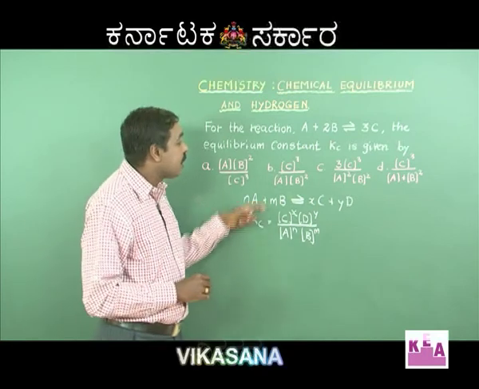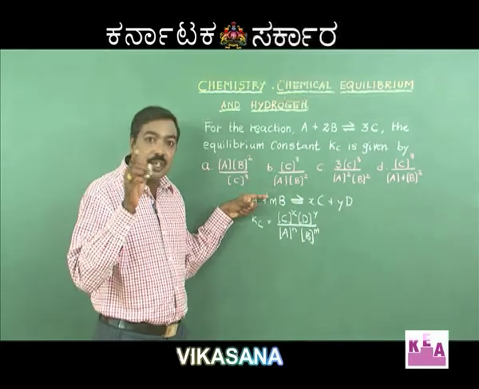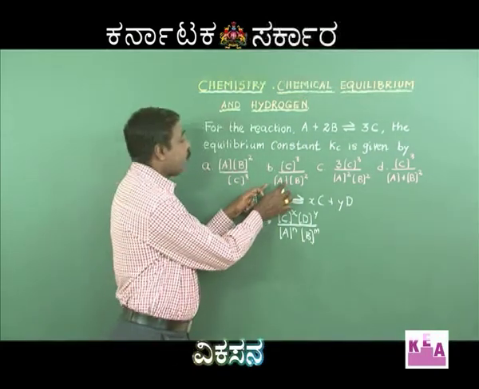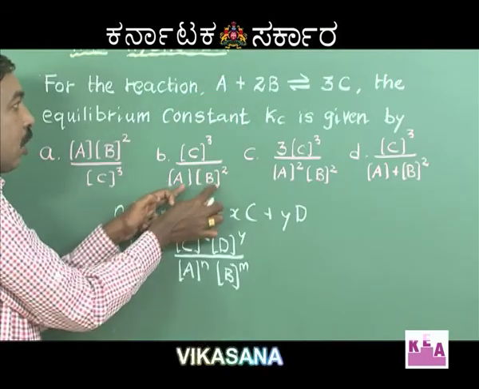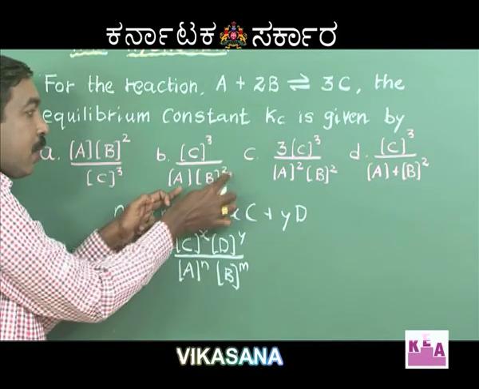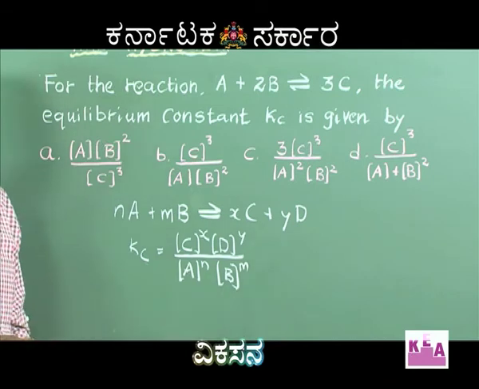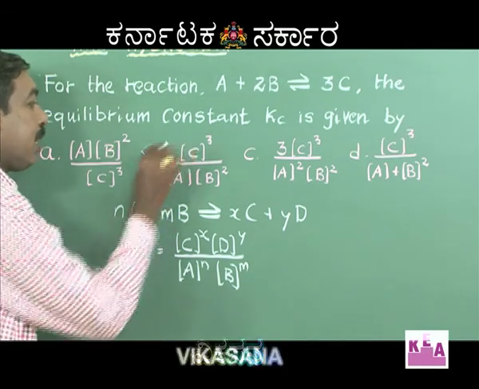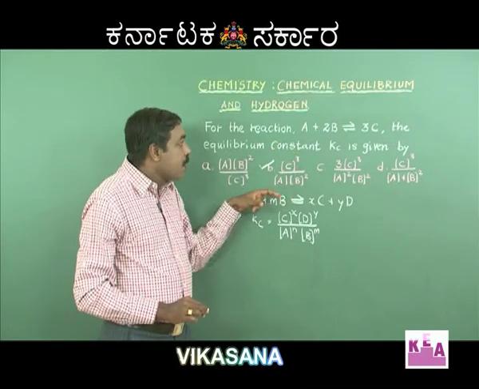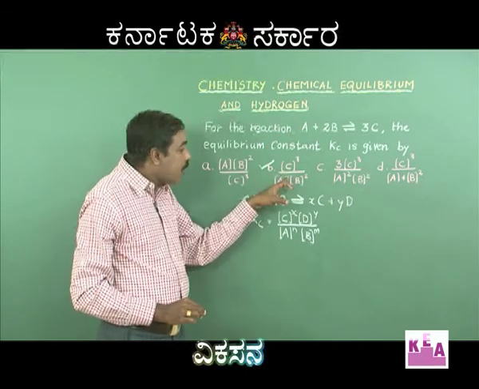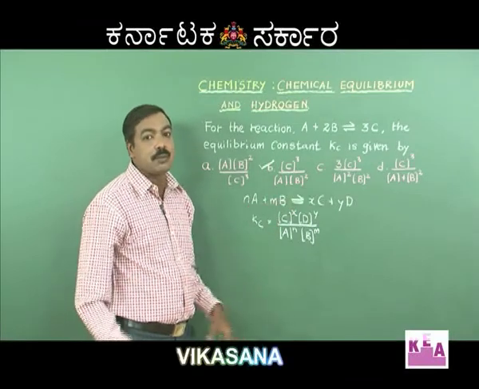When I look into this again, divided by product of the concentration of the reactants. I have concentration of A raised to the power 1, yes. Concentration of B raised to the power 2. Therefore, option B happens to be the right answer. The correct answer is option B, that is concentration of C raised to the power 3 divided by concentration of A raised to the power 1 into concentration of B raised to the power 2.